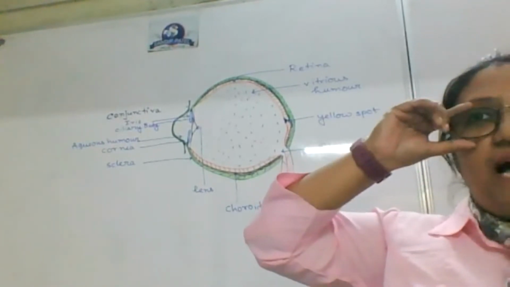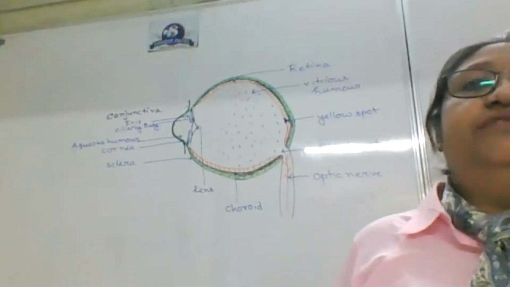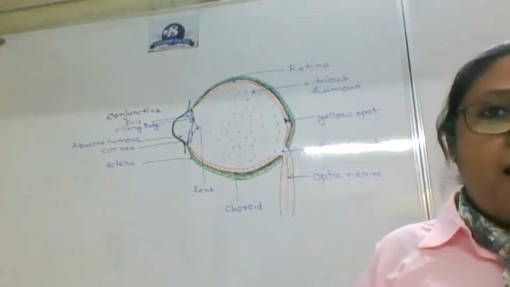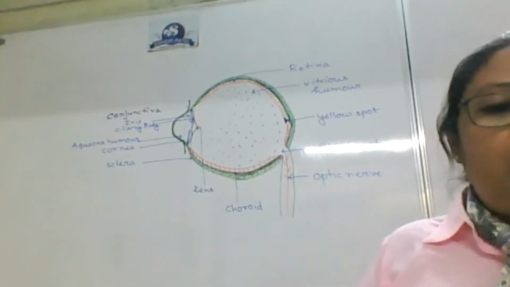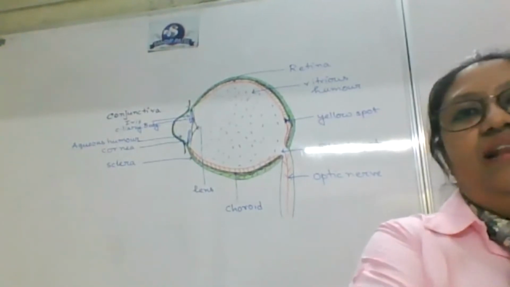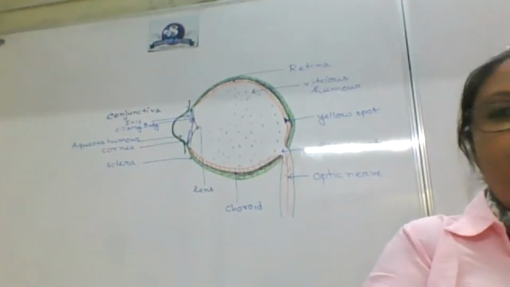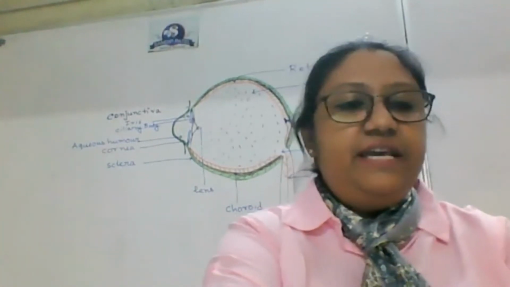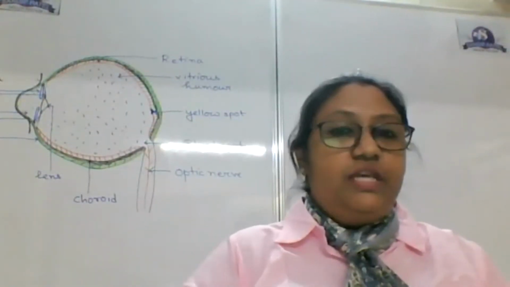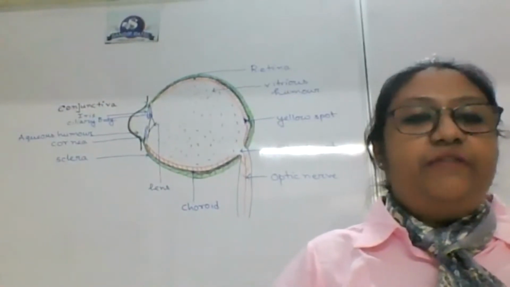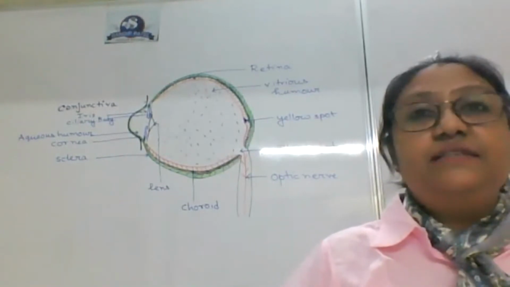It is the part which is visible from outside, that means between the eyelids. The area is covered by a transparent membrane which is known as conjunctiva. Why is this required? It acts as a lamination. Like what do you do with important documents? You laminate them, no? Similarly, it acts as a lamination. So in this picture, I hope everyone can see the conjunctiva. Can all of you see? Yes.